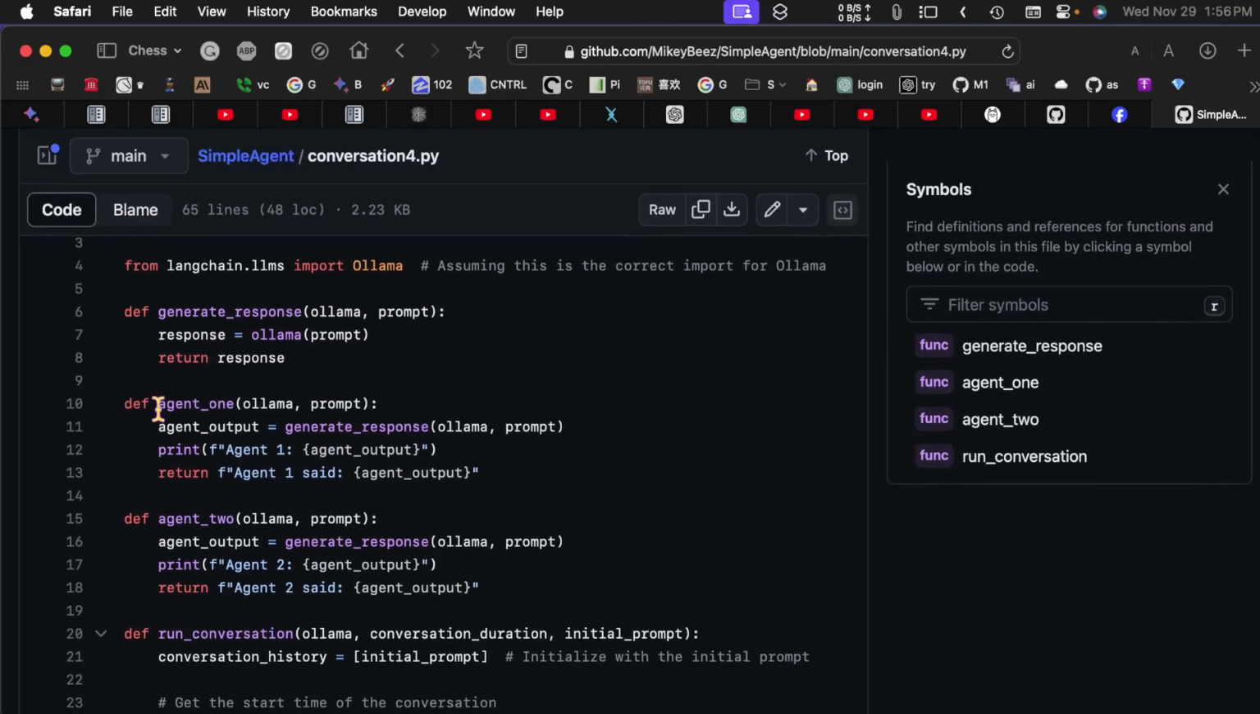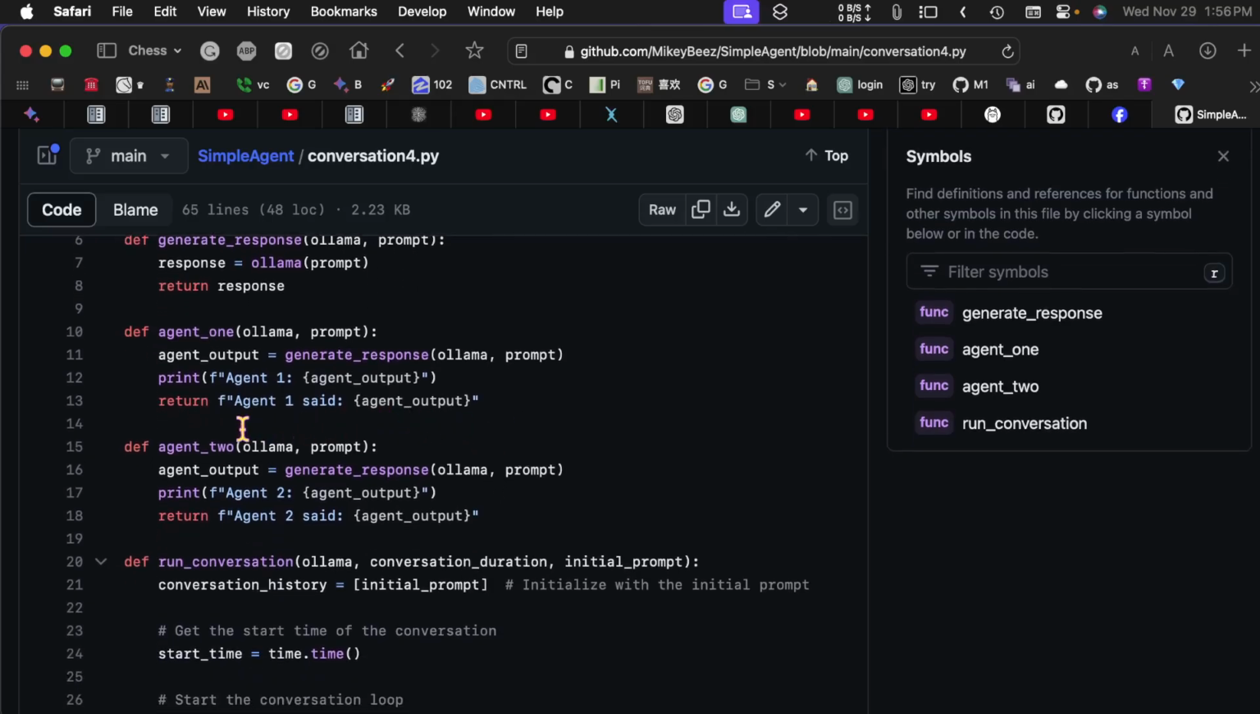And then we make two agents here, agent 1 and agent 2, and they both use the generate response function. And we print out the agent 1 and then the agent output. So whatever comes back from Ollama gets printed out here. And the same thing here with agent 2.